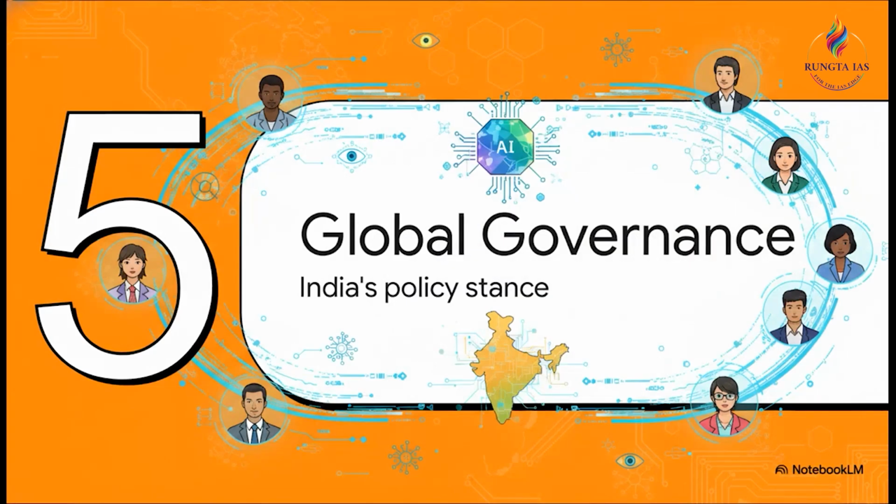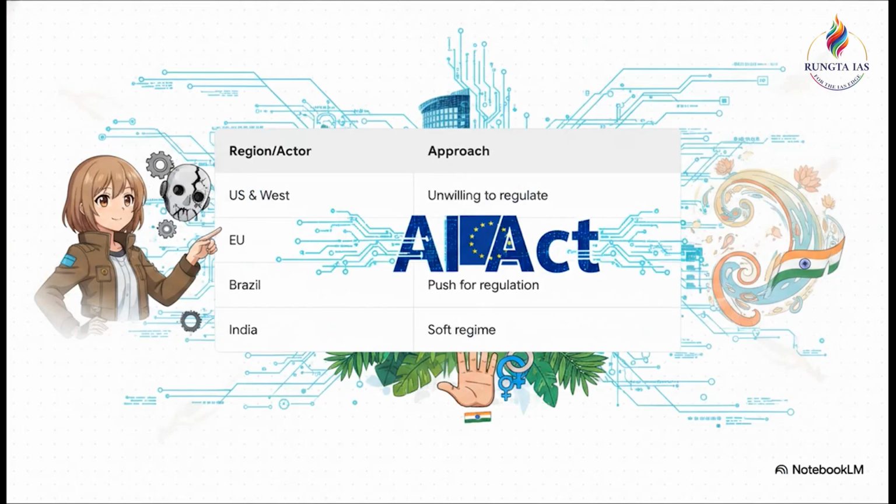Brilliantly explained, ma'am. Now, moving to Section 5, global governance and India. We're bringing the focus back to international relations and our specific policy stance. This is exactly how you must conclude your GS2 and GS3 answers. Let's do a quick comparative analysis for your mains copy.